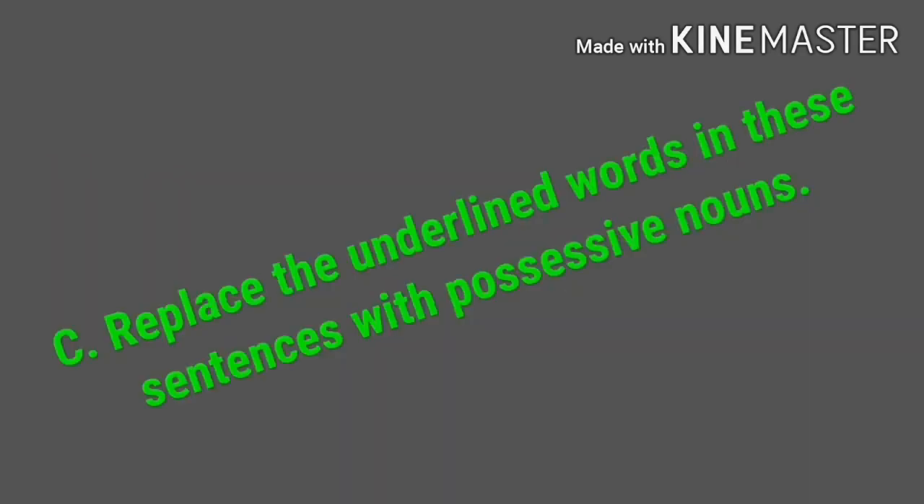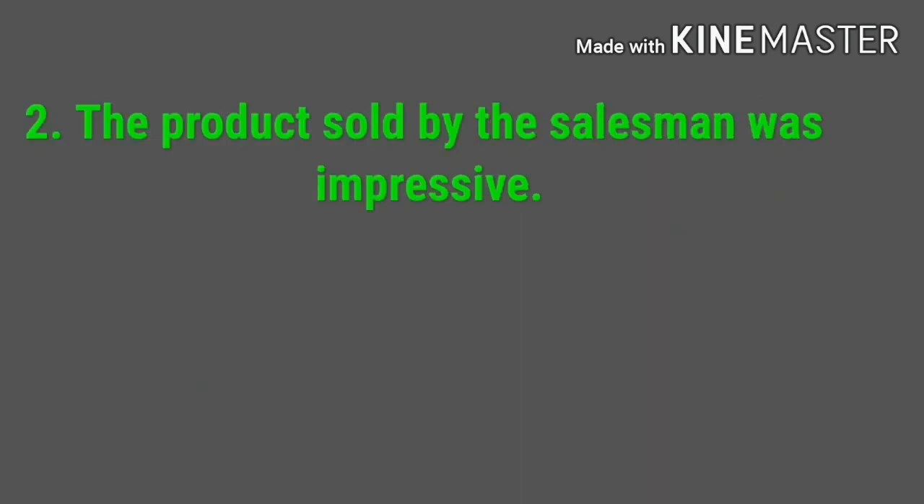Replace the underlined words in these sentences with possessive nouns. Second one, the product sold by the salesman was impressive. So you want to replace the underlined words in this sentence, the product sold by the salesman, with possessive nouns.